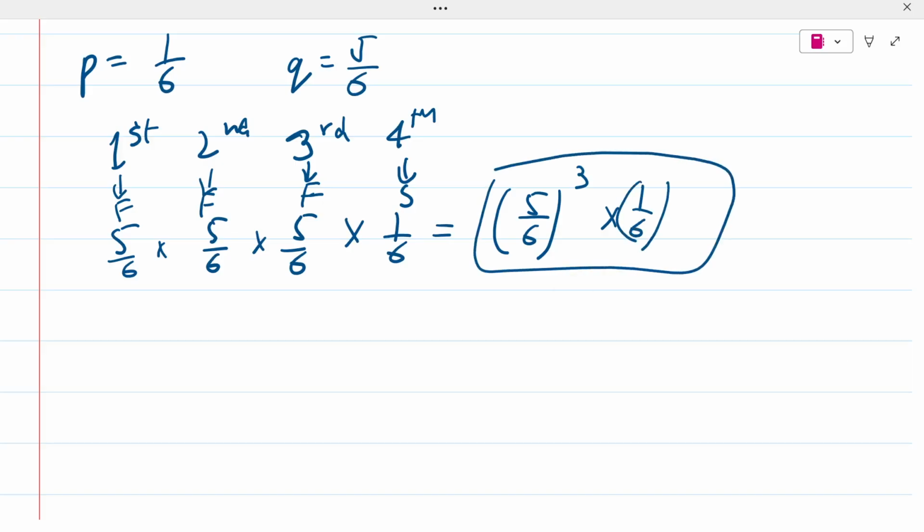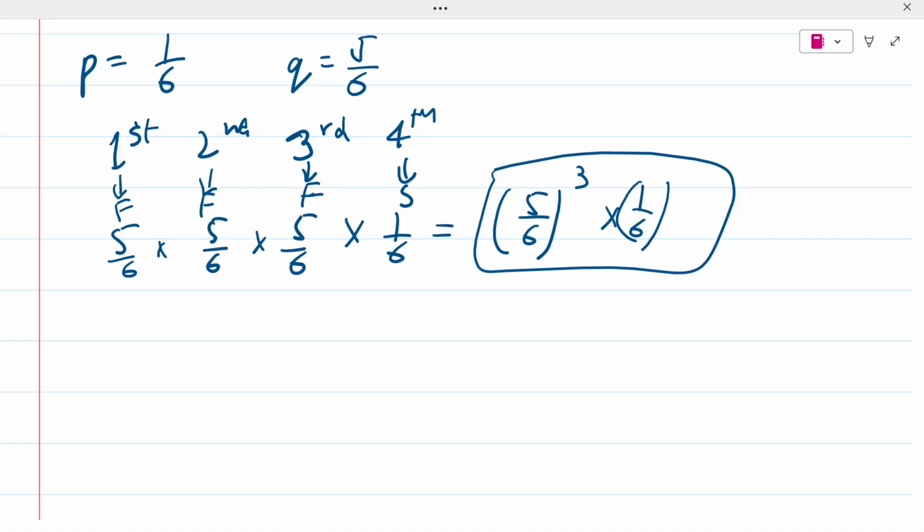Again, I'm lazy. I forgot to take my calculator with me, so I'm not going to be calculating it for you right now, but this is how you find it. It was this simple. This is how geometric distribution is closer to common sense in the Cambridge International A and AS level syllabus. It's just a simple thing.